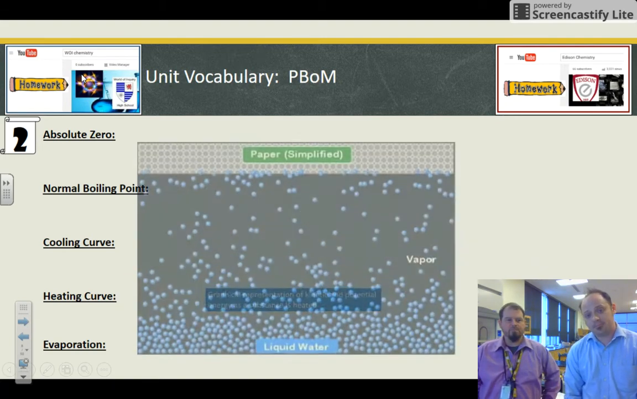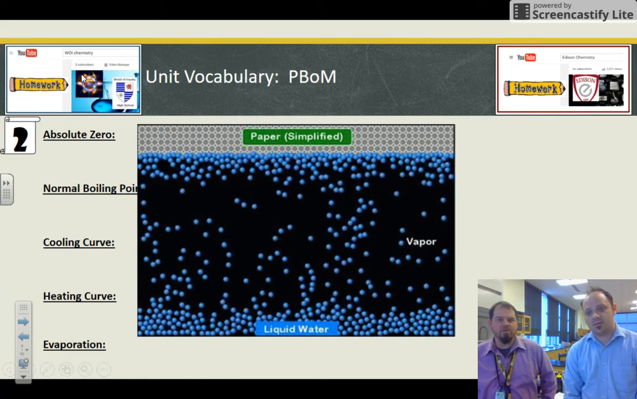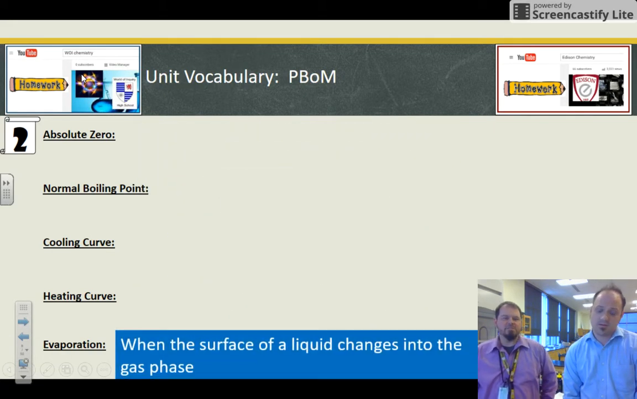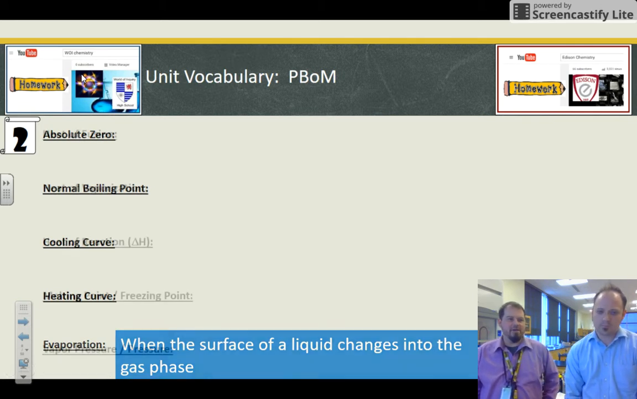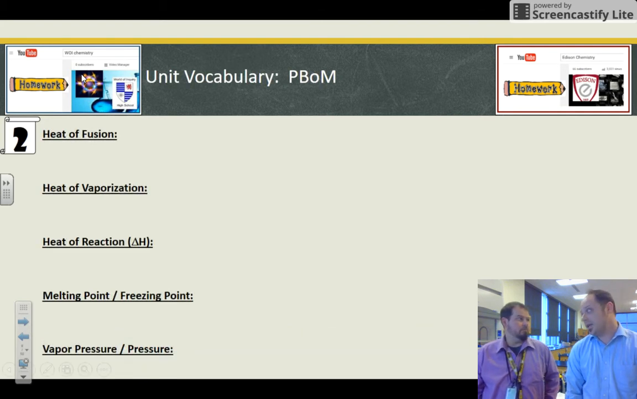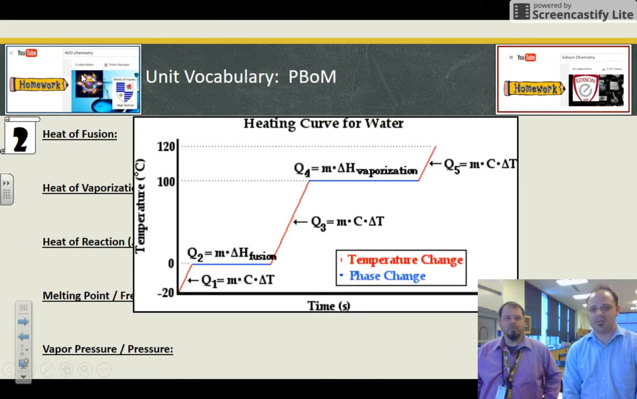Evaporation. This is where liquid goes into vapor, specifically at the surface. So when the surface of a liquid changes into the gas phase. Liquid definitely does not evaporate from the bottom up. Unless you're heating it, which we call vaporization and not evaporation. Weird stuff. Same thing.